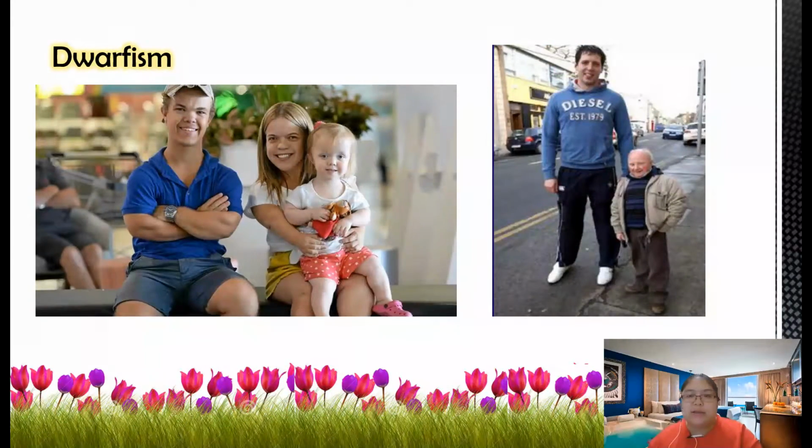It's like this. You see the body size. They cannot become taller. The height has stopped already. They cannot increase already. Although they are 50 years old, the height is still like this. This one we call dwarfism because you have less of the hormone from the pituitary.